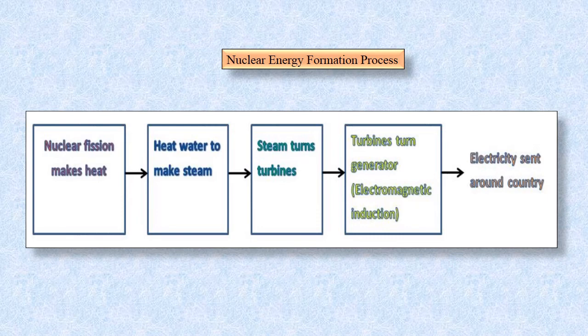Now, if you look at it in short, how the entire process works: nuclear fission will make heat. That will heat the water to make steam. The steam will turn the turbines. The turbines will turn the generator and electricity will be generated. So in this way, the entire process goes on. In short, we can understand this.